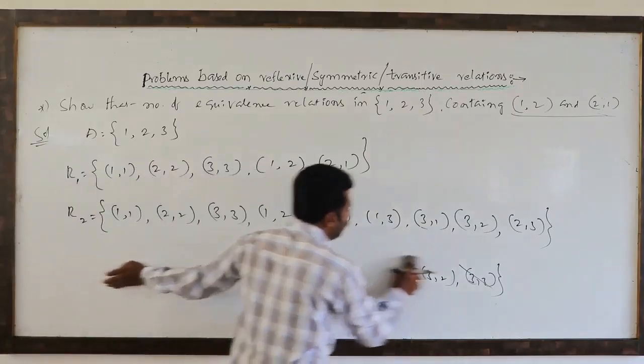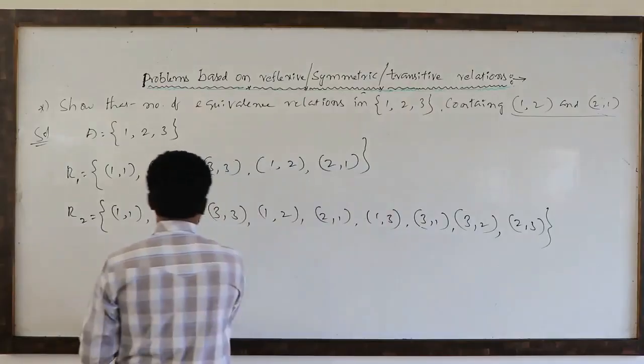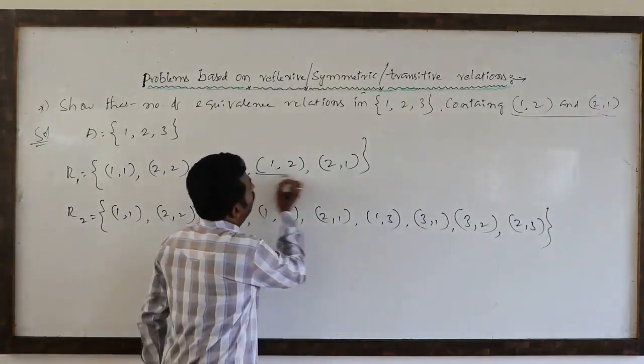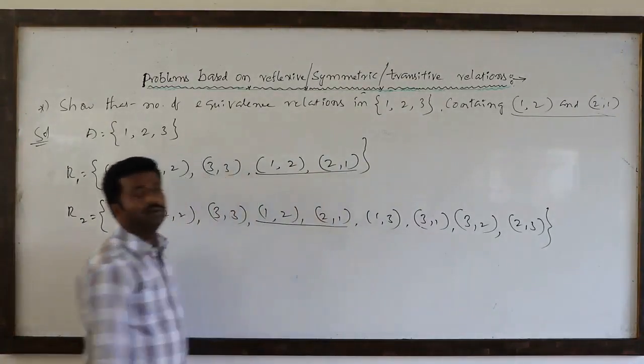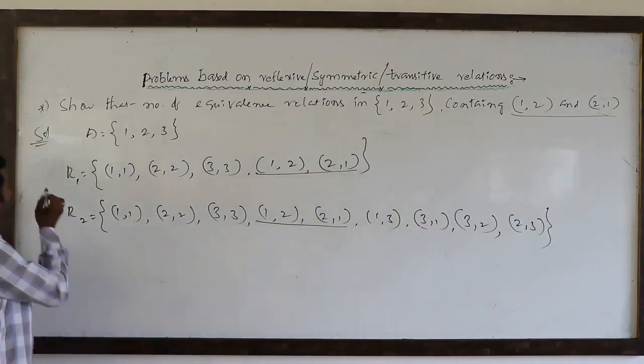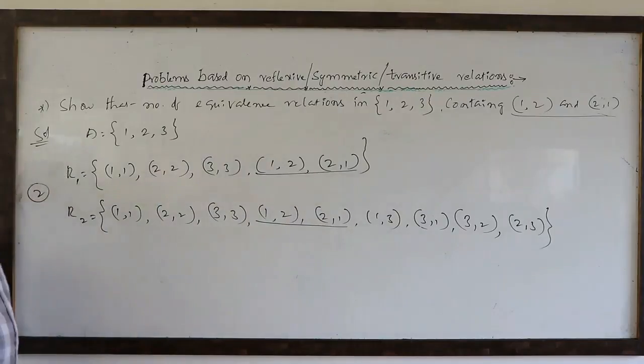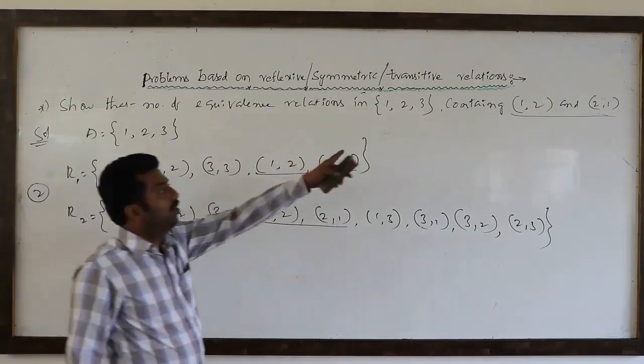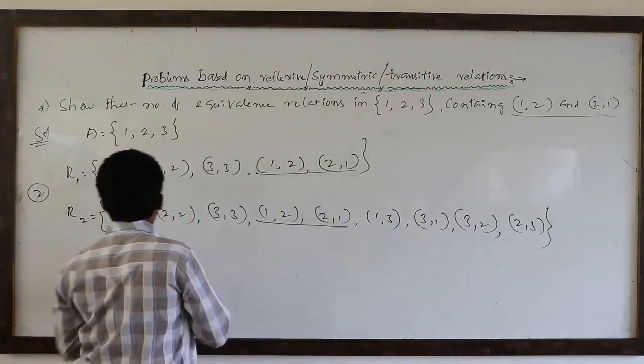Only 2 relations will be there, that is, equivalence relations which are containing (1,2) and (2,1). So the maximum number of relations will be 2, which are containing (1,2) and (2,1).